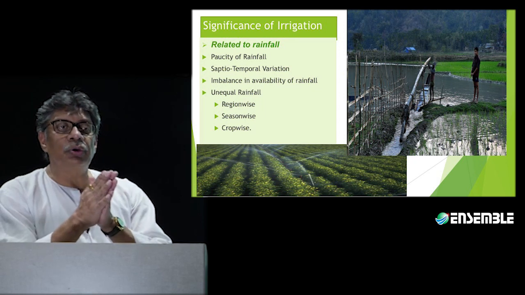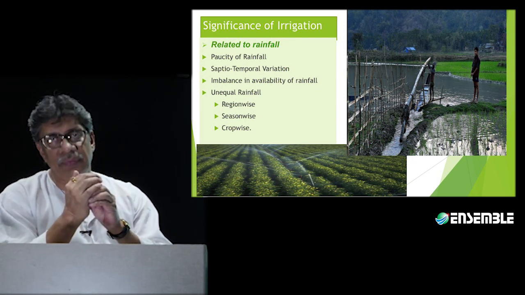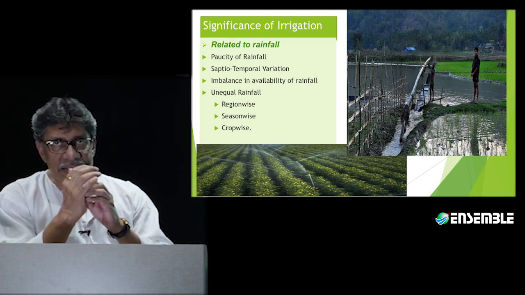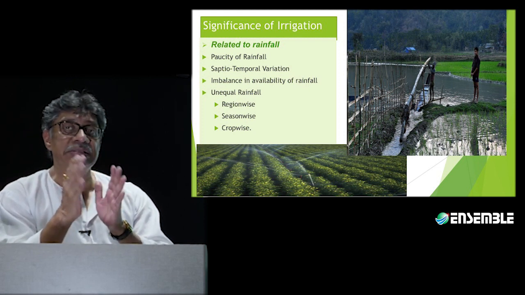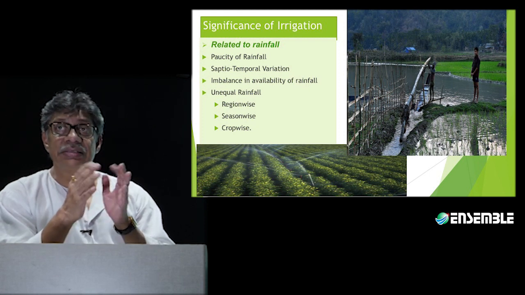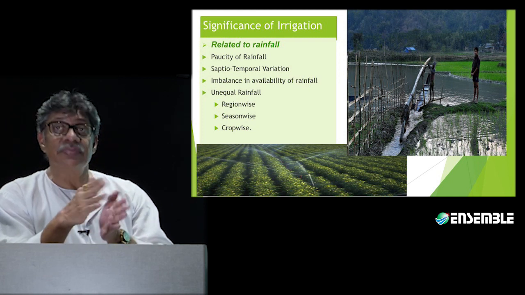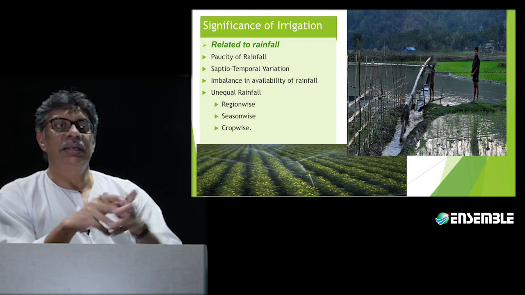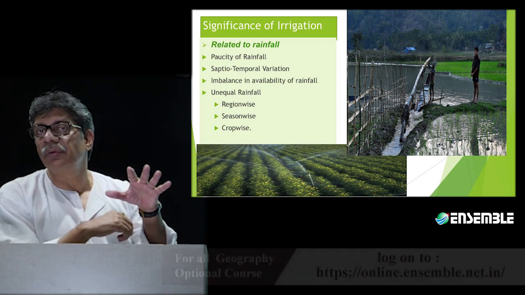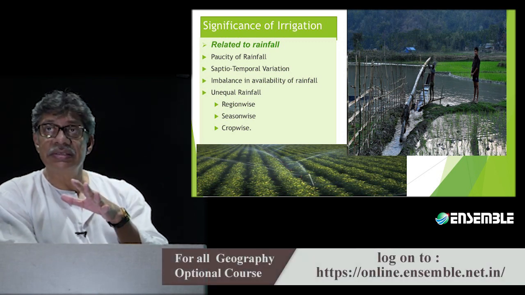Now, when we talk about agriculture specifically, we bank on three factors. Irrigation is significant, and how is it significant? It is significant because it has a region-wise connotation and a season-wise connotation. In some places the amount of rainfall will be more, in some places less.